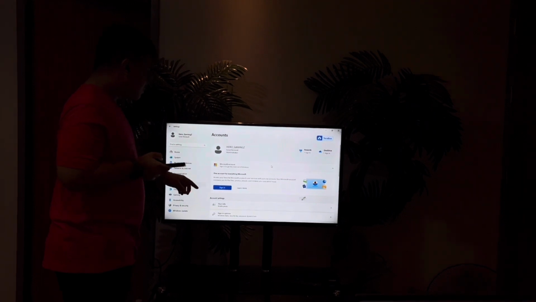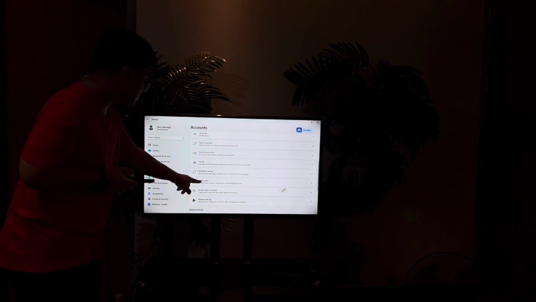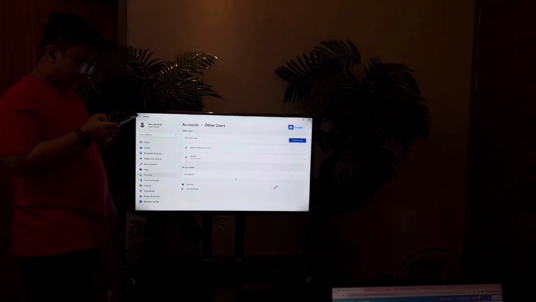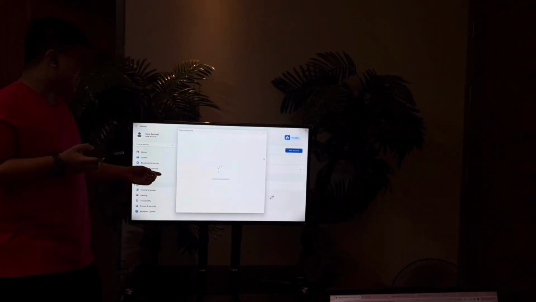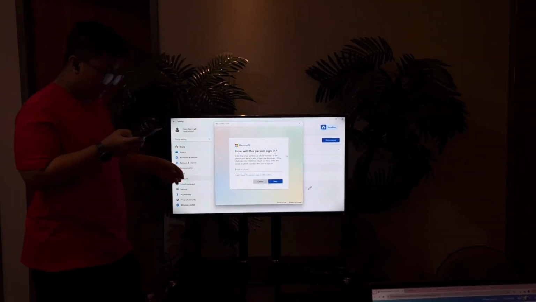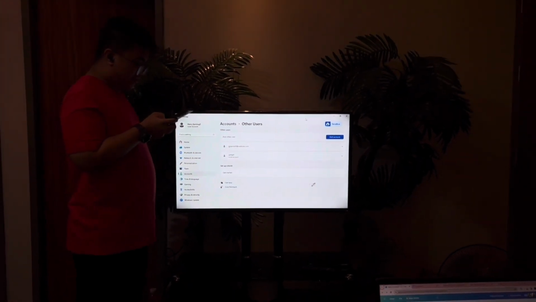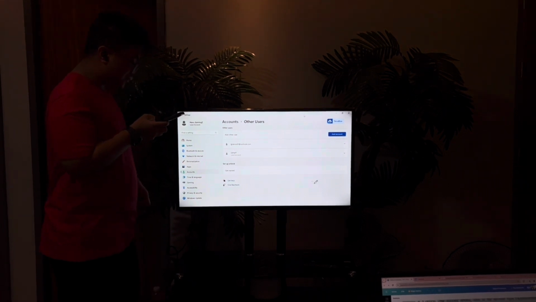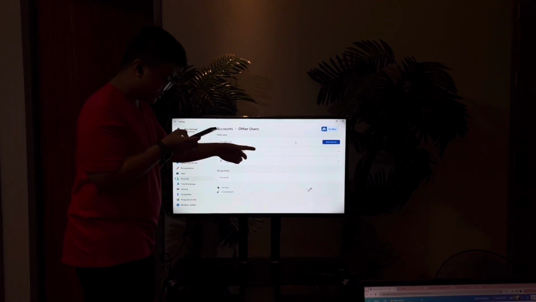We go to Accounts, and then scroll down to Other Users. In Other Users, you can just add account and basically add the necessary account information in here. Next is steps on creating a non-family member Microsoft account. We are still in Other Users, you can just click Add Account.